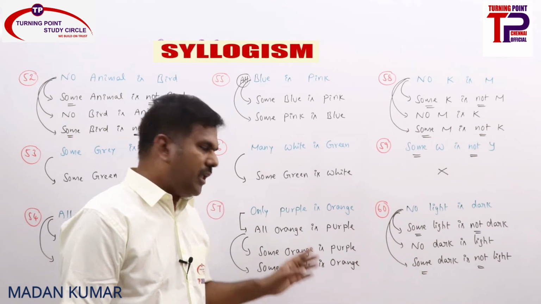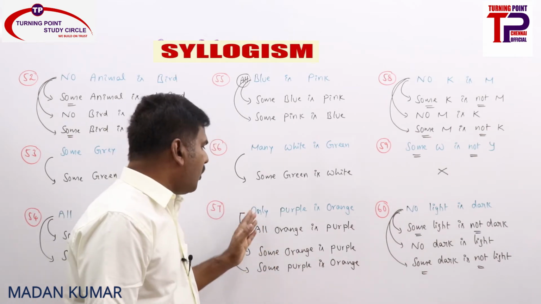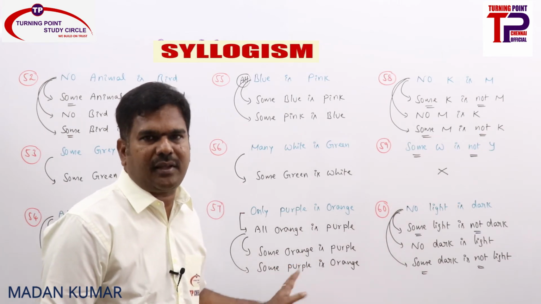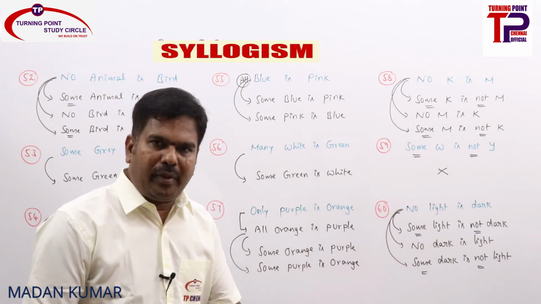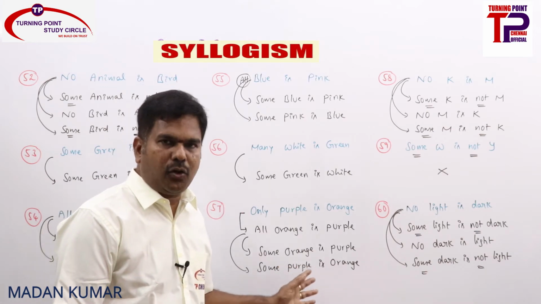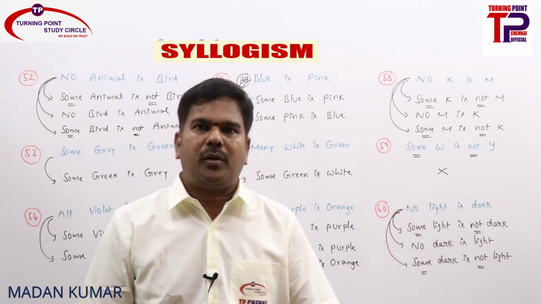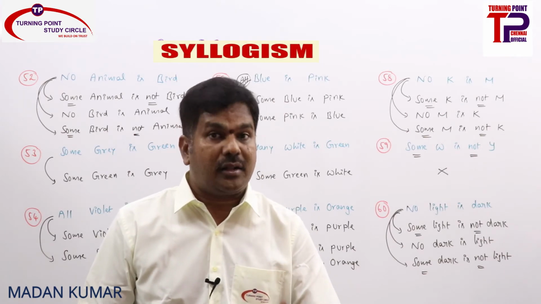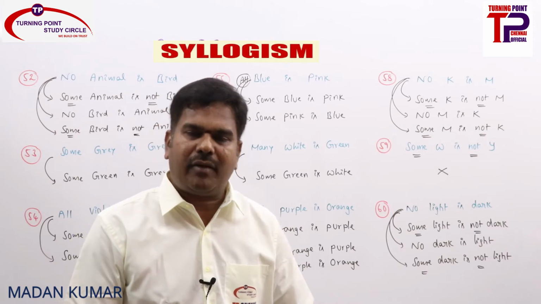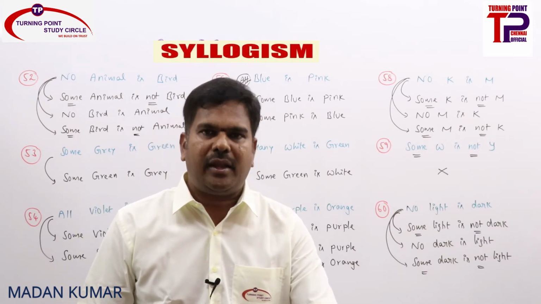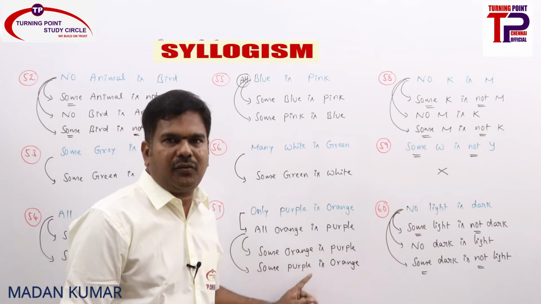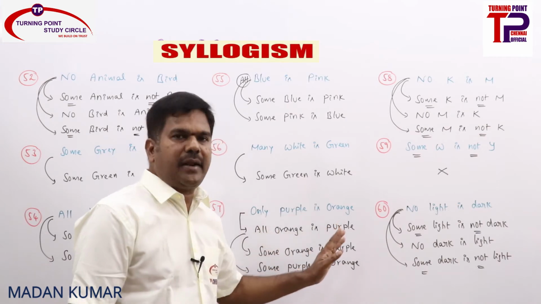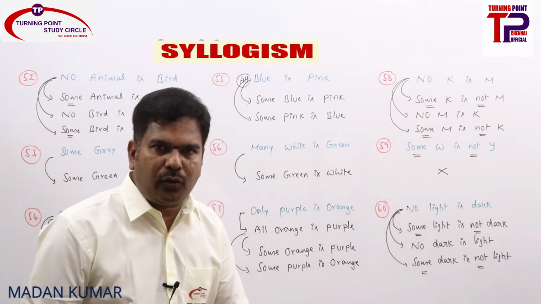Mark clear? Of course, even if you convert or do not convert, if you consider it as an A statement alone, you will be getting immediate inferences on both sides, I straight and I reverse. But here, to be exact, I am just mentioning that only purple is orange is to be converted into an A statement. Where it will be useful is whenever 2 or more statements are there, you need to check whether it forms a proper alignment or not. There it is important. Whenever it is given individually, there won't be any difference between A and A reverse, because anyway we will be getting I reverse from an A statement. That is the reason no difference will be there. But only purple is orange is to be converted as A reverse. That one you need to remember.